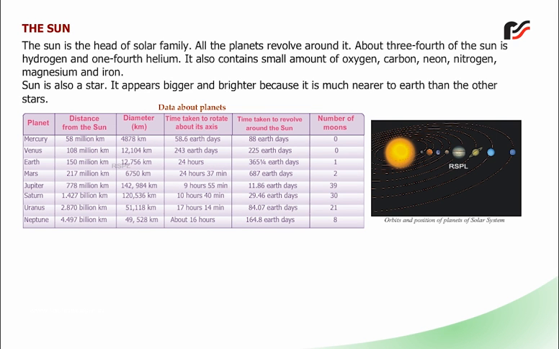The Sun. The Sun is the head of the solar family. All the planets revolve around it. About 3/4 of the Sun is hydrogen and 1/4 helium. It also contains small amounts of oxygen, carbon, neon, nitrogen, magnesium and iron. The Sun is also a star. It appears bigger and brighter because it is much nearer to Earth than the other stars.